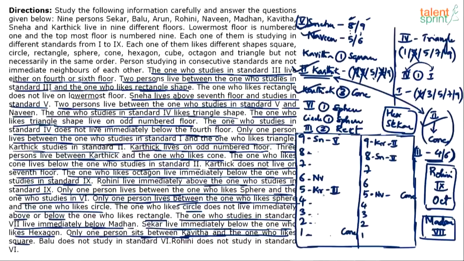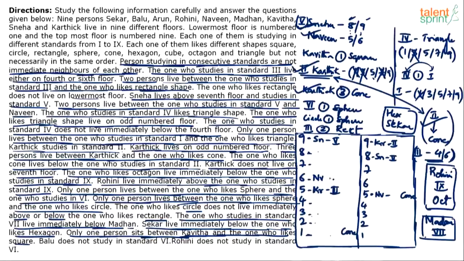Now, if you see in case 1, Karthik, who is in 2nd standard, is on 5th floor. We very well know that persons studying in consecutive standards are not immediate neighbors of each other. Meaning, we know that 3rd standard and 2nd standard are consecutive standards. So, can they be neighbors? No. Which means 3rd standard can neither come on 6th floor here. Third standard and second standard are neighbors.